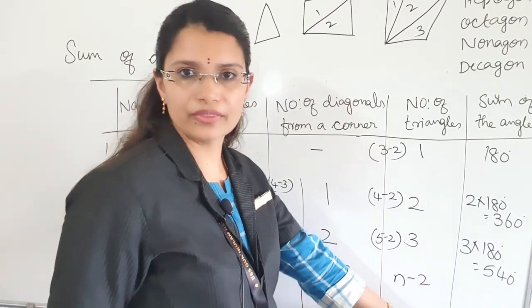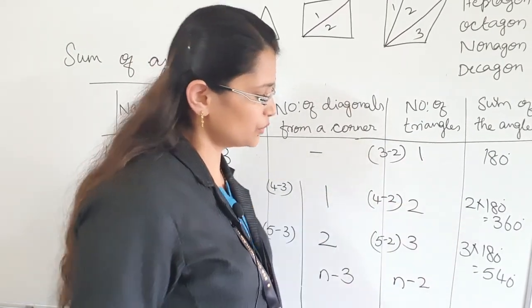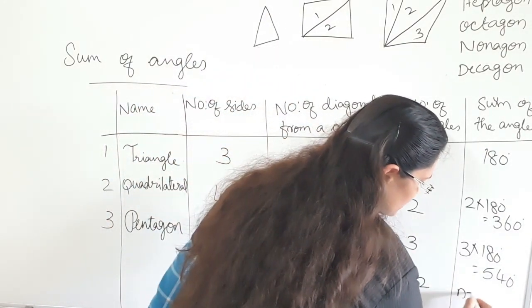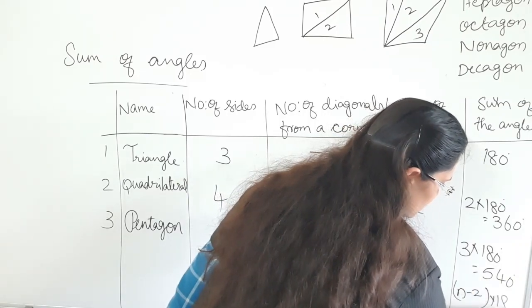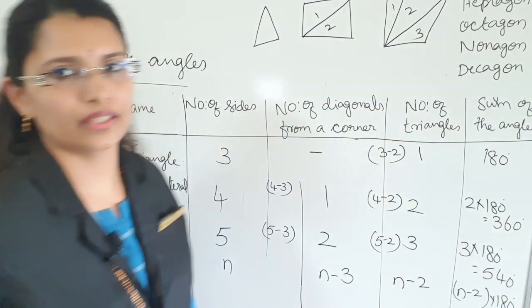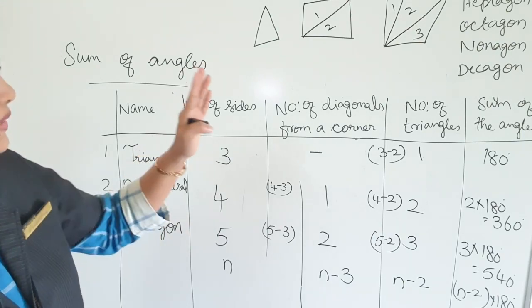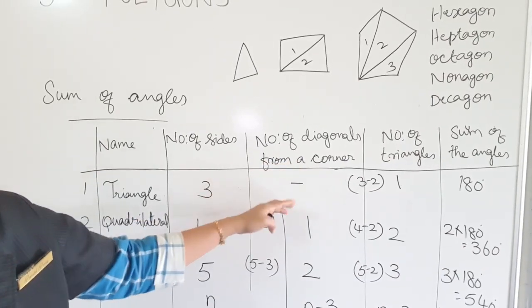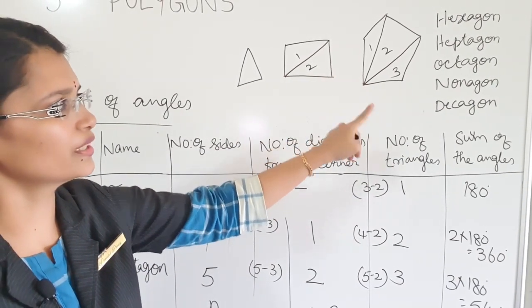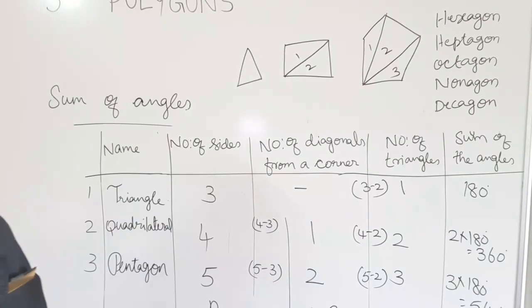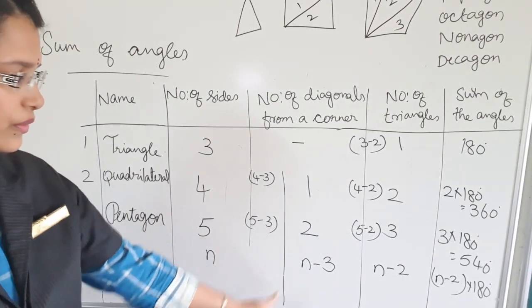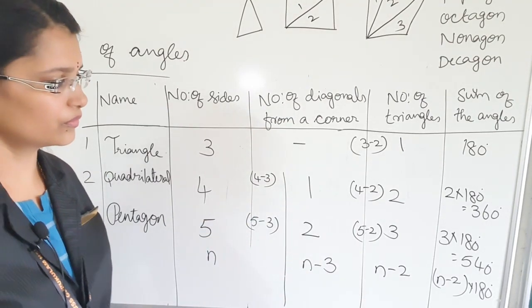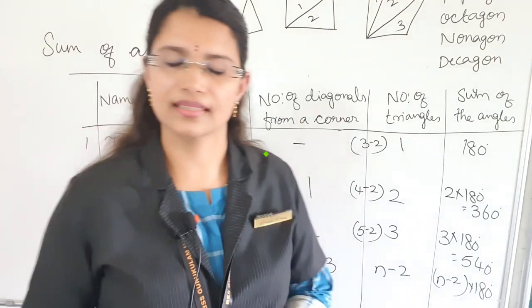So, how will you get the sum of the angles? Number of triangles into 180, right. Here the number of triangles is n minus 2. So, n minus 2 into 180 degree. Okay. So, after pentagon you write hexagon, heptagon, octagon, nonagon and decagon. Then write this n also, n minus 3, n minus 2, n minus 2 into 180. Okay. Is this clear, children?